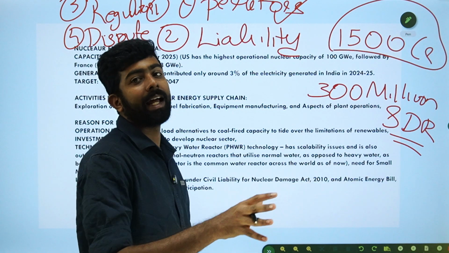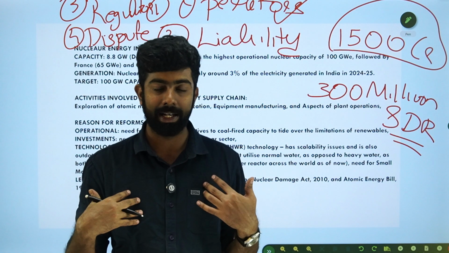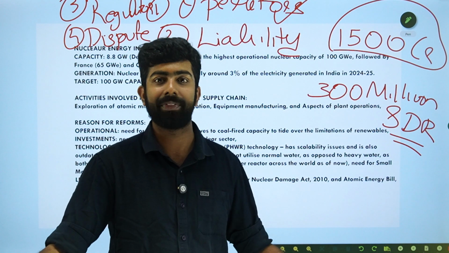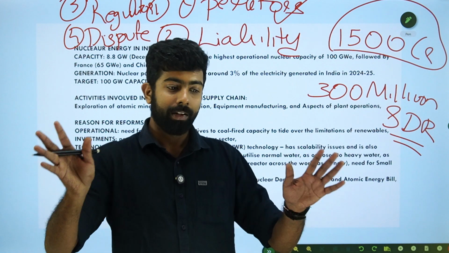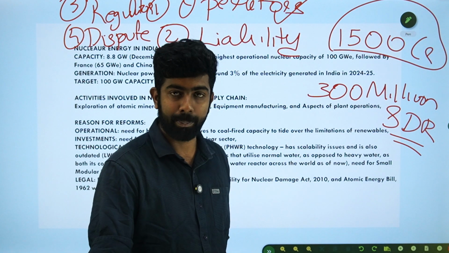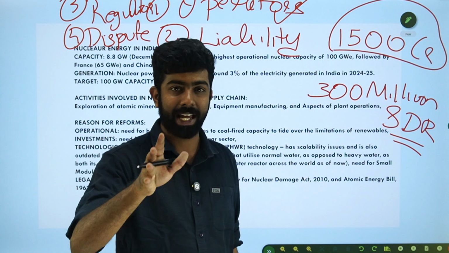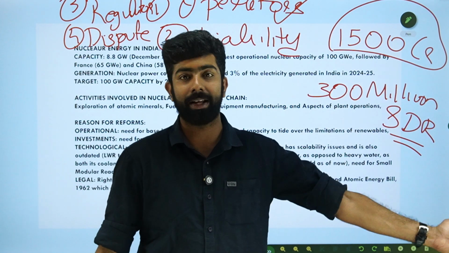That is one part. The next part is the right of recourse. In the earlier regime, if I am NPCIL and the damage cost is, say, 1,000 crore, up to 1,500 crore I have to pay. This 1,000 crore that I paid as compensation, I have a right to recoup from the supplier.